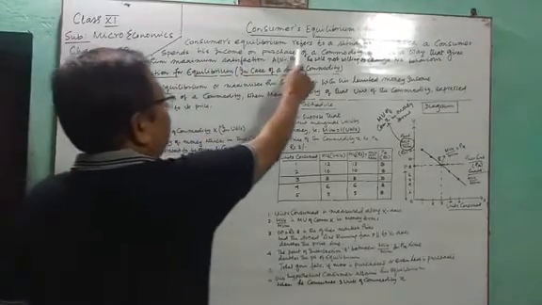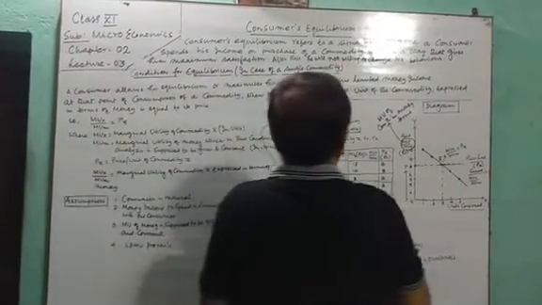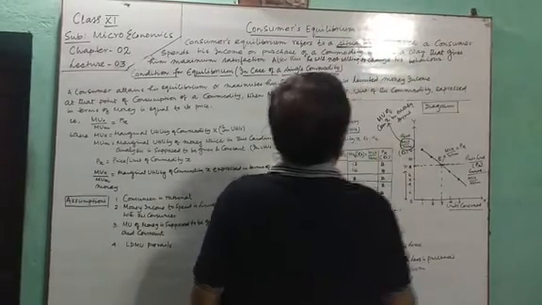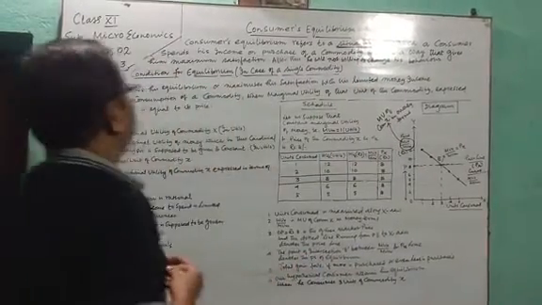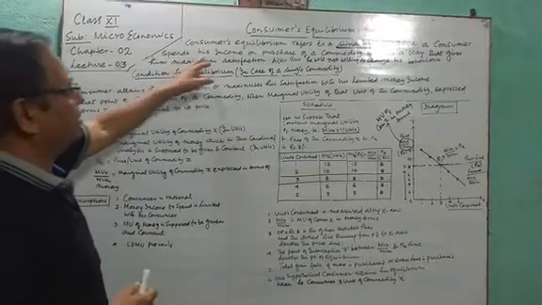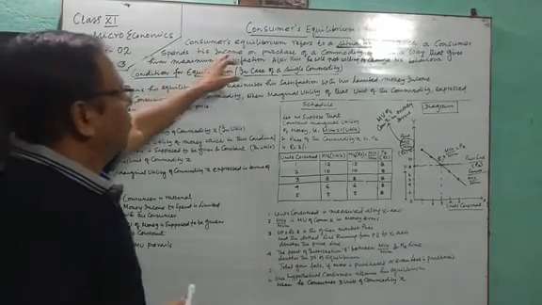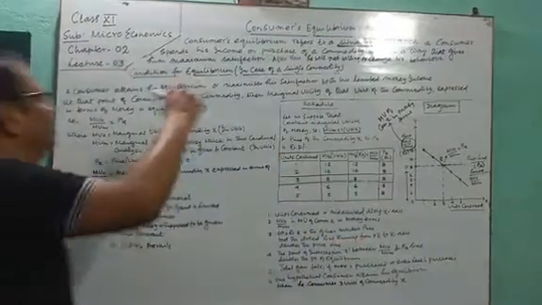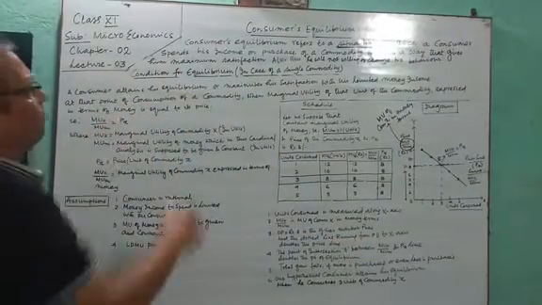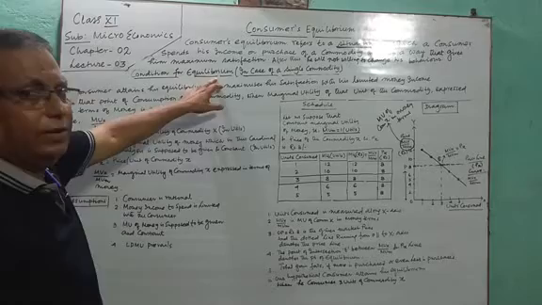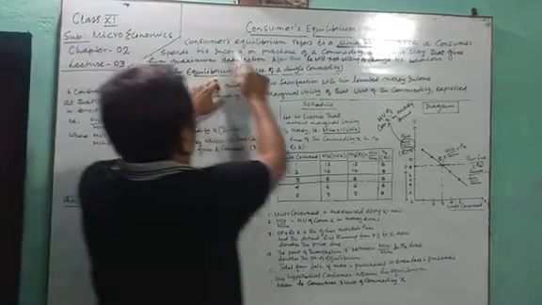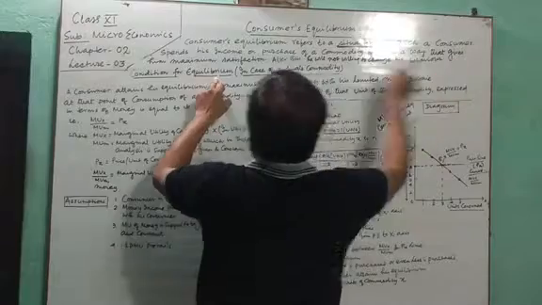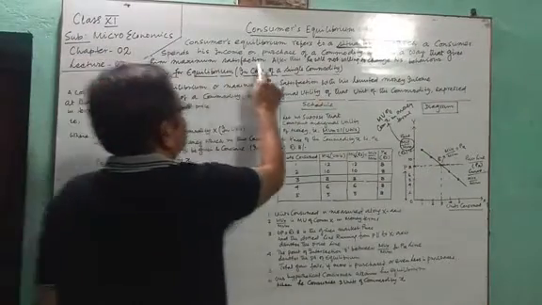Consumer's equilibrium refers to a situation in which a consumer spends his income on the purchase of a commodity. We are studying consumer's equilibrium in the case of one commodity. So he purchases the commodity in such a way that it gives him maximum satisfaction.